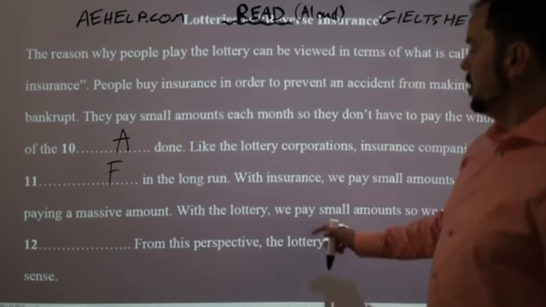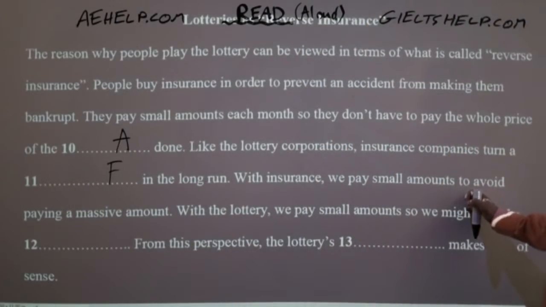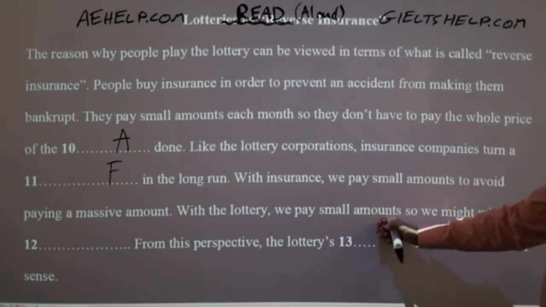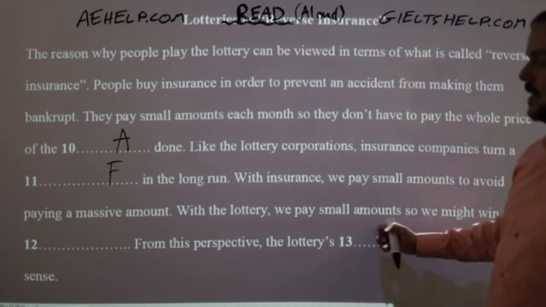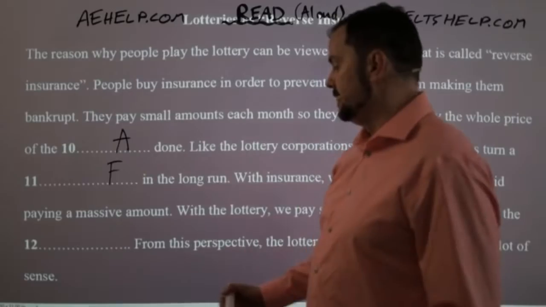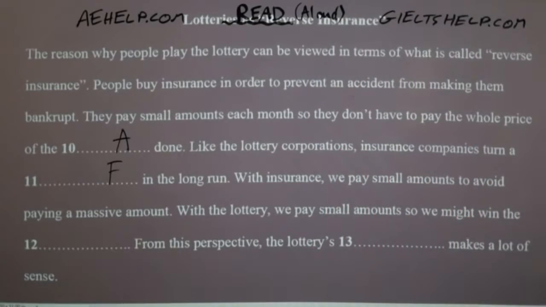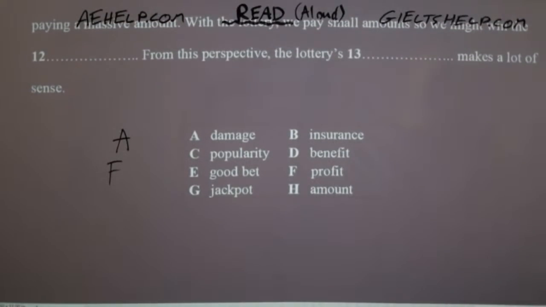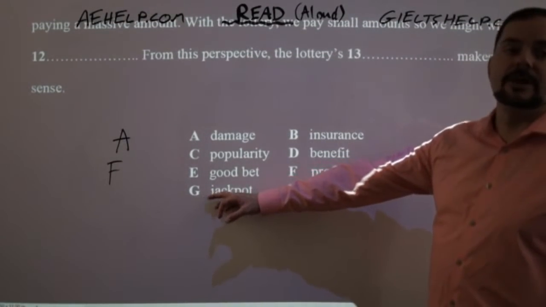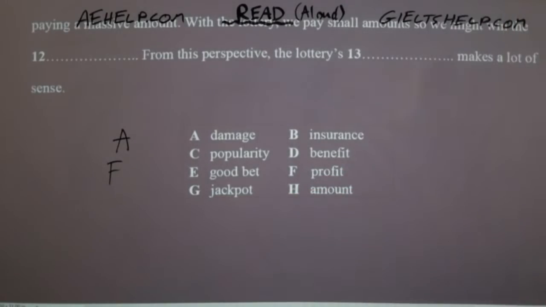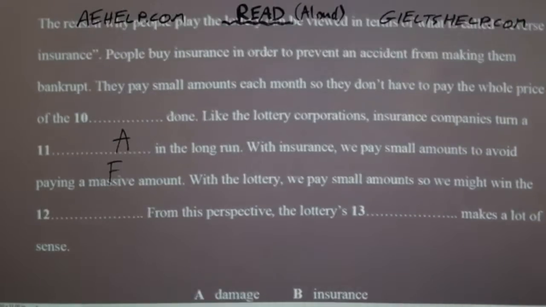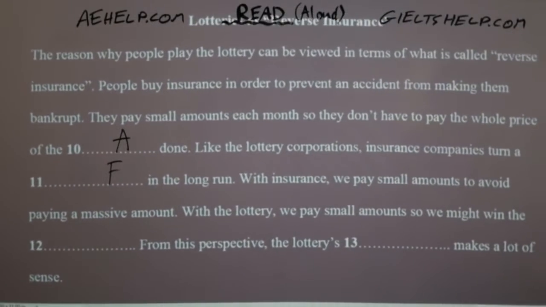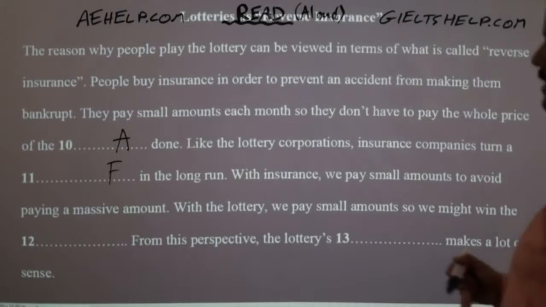Profit. With insurance, we pay small amounts to avoid paying a massive amount. With the lottery, we pay small amounts so we might win the jackpot, okay? Or the grand prize. Do I have grand prize or jackpot? I have jackpot right there, G. Okay, so again, I go with G. And on to the last question.